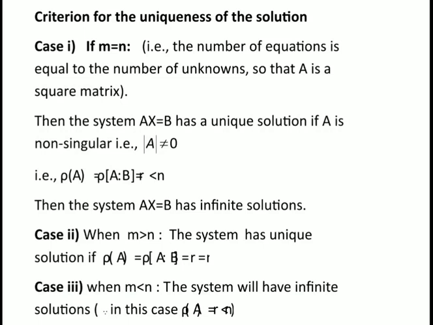Then the system has a unique solution if rank of A = rank of [A : B] = r = n, the number of unknowns. The last one is case 3, when m is less than n, where the system will have infinite solutions. In this case rank of A = r, which is less than the number of unknowns.